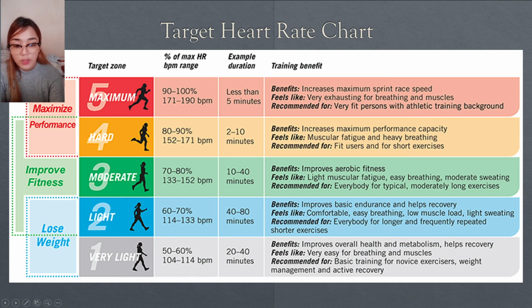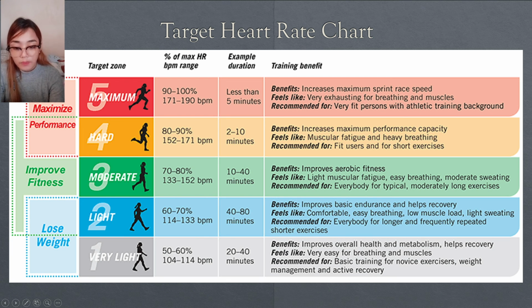The third one is moderate. The percent of maximum heart rate ranges from 70 to 80%, 133 to 152 beats per minute, and the example duration is 10 to 40 minutes. Training benefit is improved aerobic fitness. It feels like light muscular fatigue and easy breathing, recommended for everybody for typical and moderate exercise.